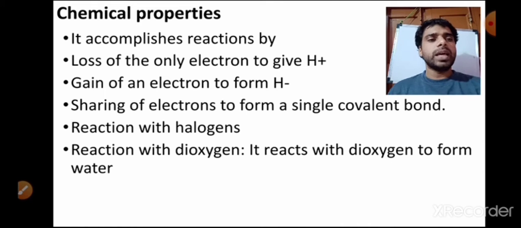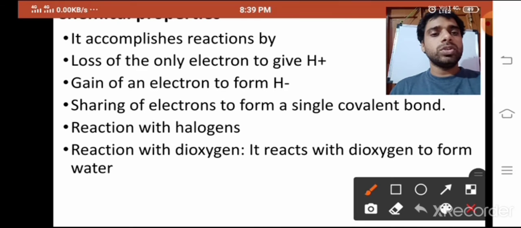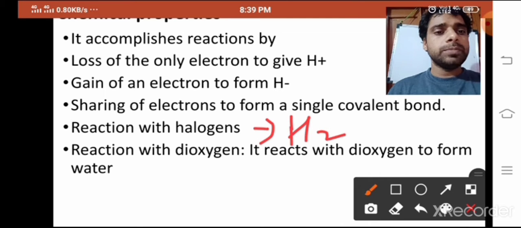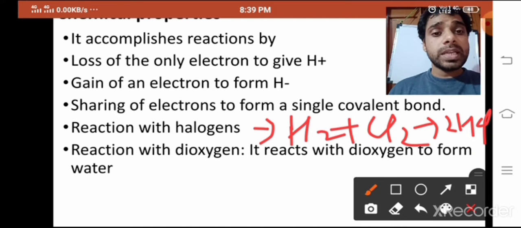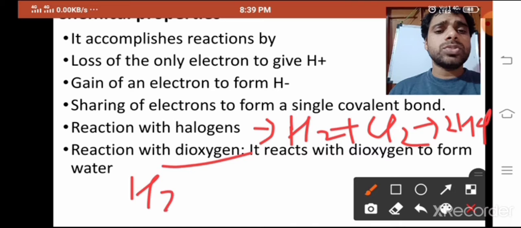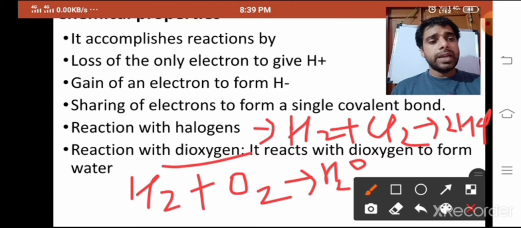Reaction with halogens. Dihydrogen is H2, so here I am going to show you the reaction with halogen. H2 plus Cl2 will form 2HCl. So you have seen the reaction with halogen. Reaction with dioxygen is very simple: H2 plus O2 will form H2O. This one is the slides, and we will discuss some more chemical properties on the board.